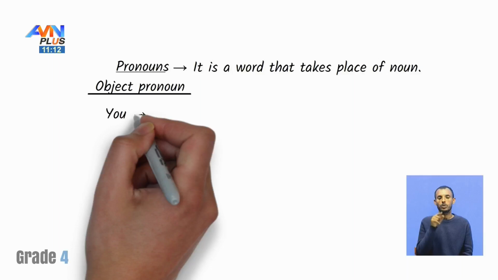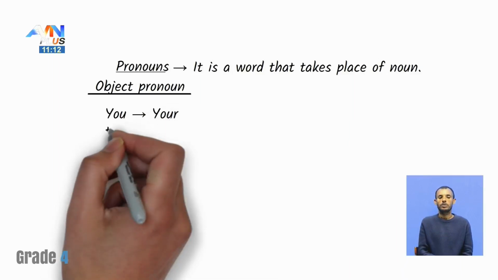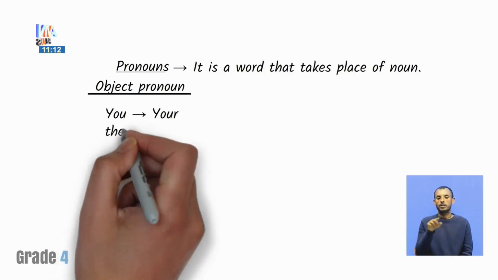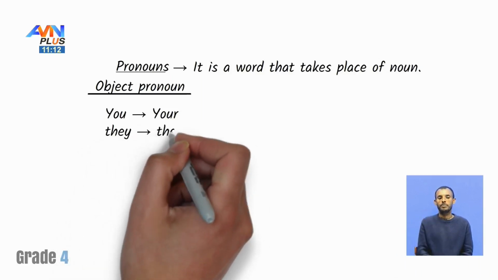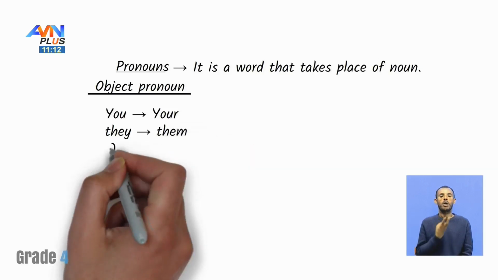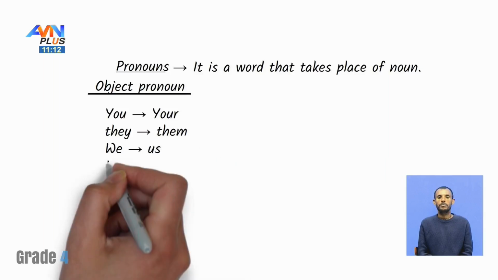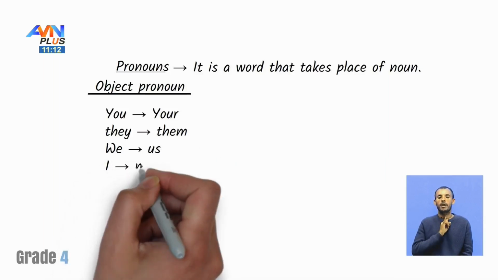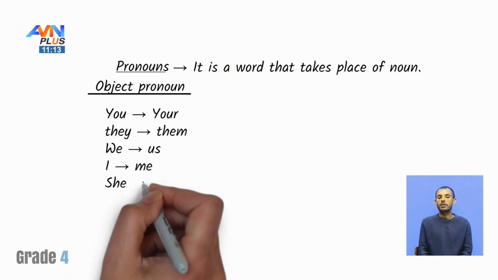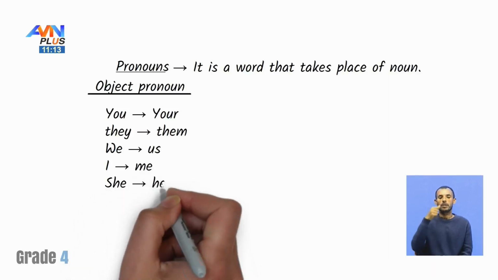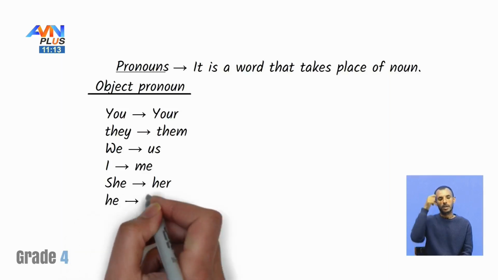For example, you, your, they, them, we, us, I, look here, students, me, she, her, he, him.